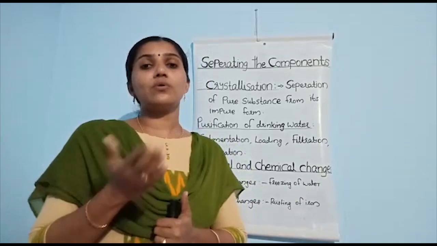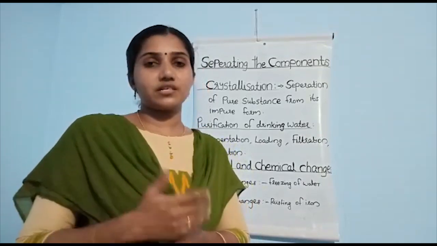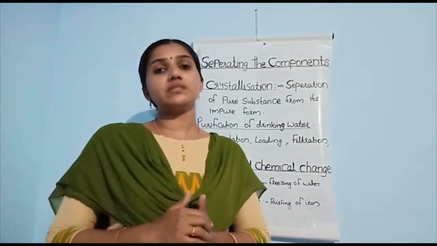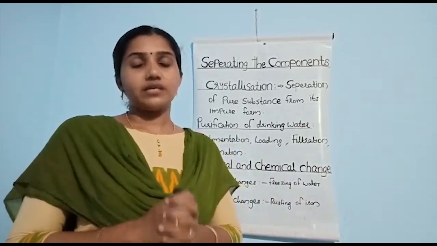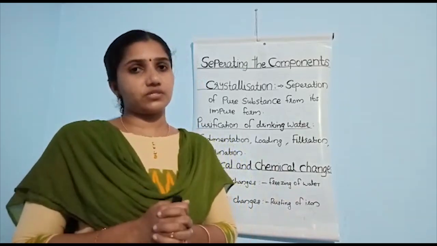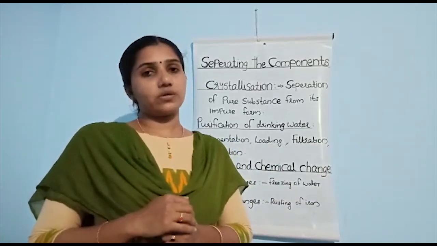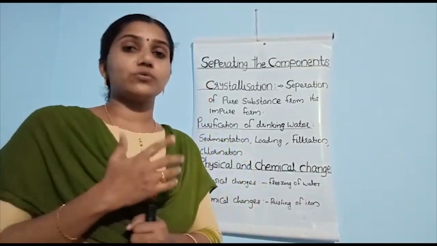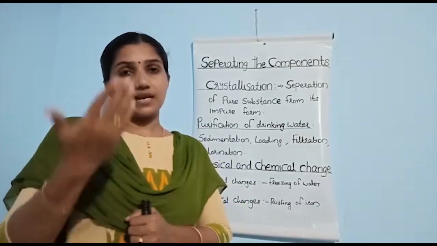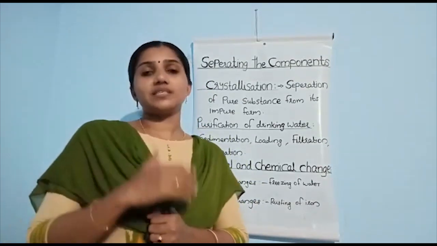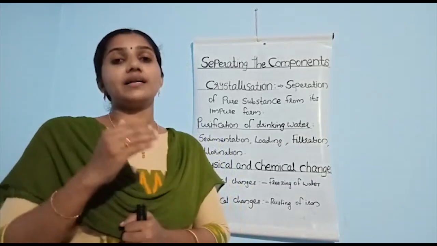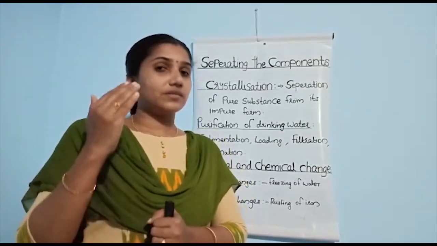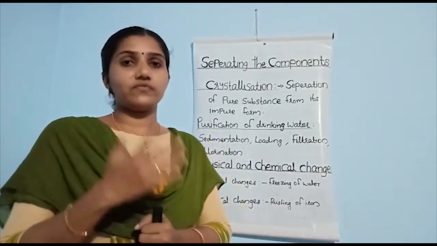Compounds means two or more substances are combined together, in a fixed ratio. And mixtures means different substances are joined together, in a fixed ratio or otherwise not in a fixed ratio also. These mixtures are divided into two: homogeneous mixture and heterogeneous mixture. We did the detailed classes already, right? In the homogeneous case, the components are uniformly distributed in the solution. A heterogeneous mixture means they are not uniformly distributed.